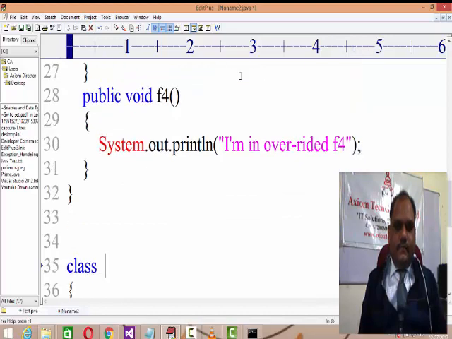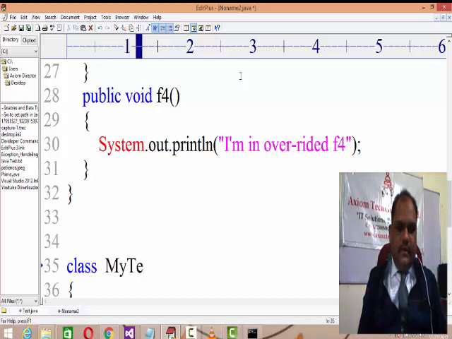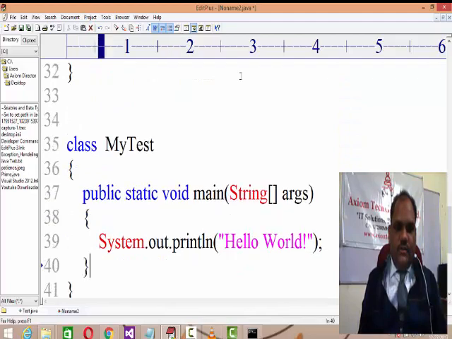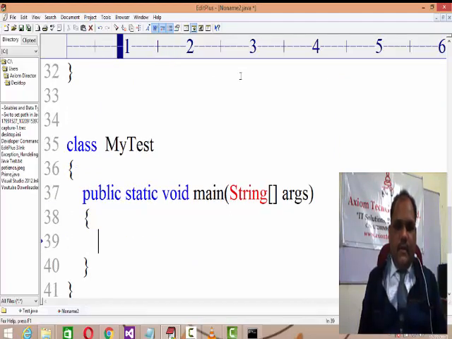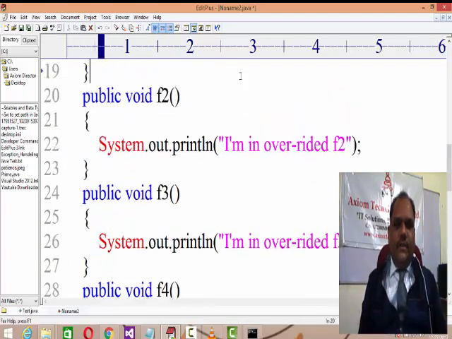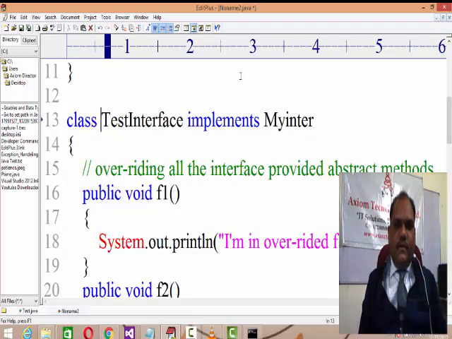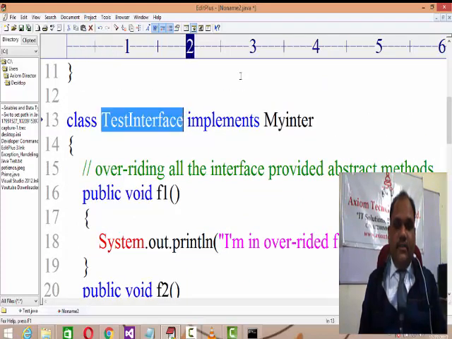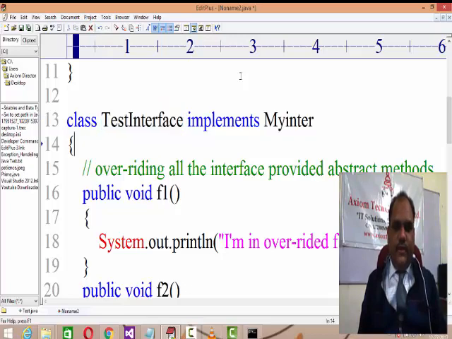And then in the test class, obviously there is no point in creating the object of my interface, as it is not a class, so you can't get the object of it.